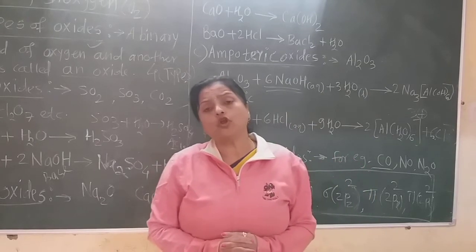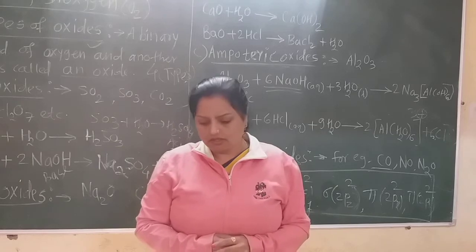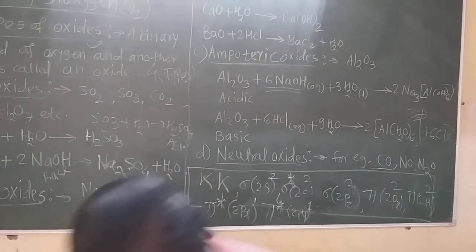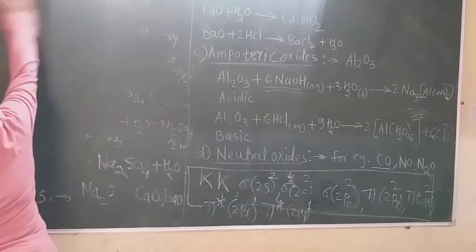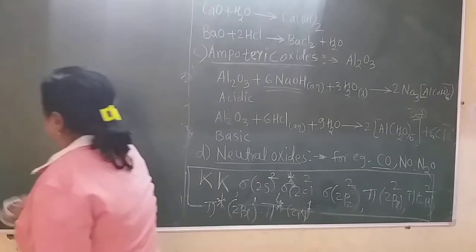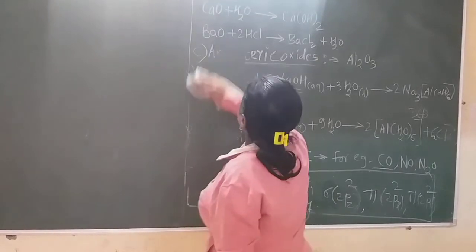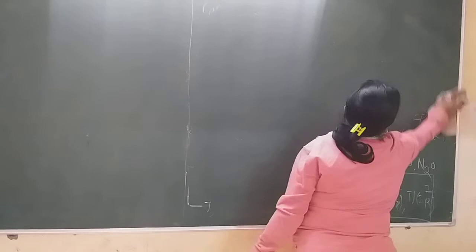The molecular formula of ozone is O3. Now how is this ozone formed? There is a very simple method of formation of ozone in the atmosphere. Let us learn about ozone, a very important gas, and this ozone is an allotrope of oxygen. The molecular formula of ozone is O3, and how is the ozone formed?